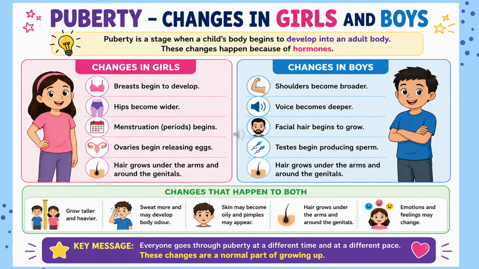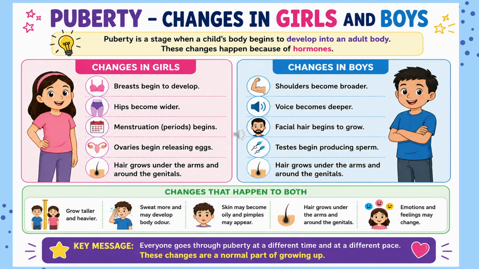These are the puberty changes in girls and boys. So in girls, there will be a few changes and there will be a few changes in boys as well. So there are changes that happen to both the girls and the boys. For example, both the girls and the boys grow taller and heavier. They sweat more. They also may develop body odor.